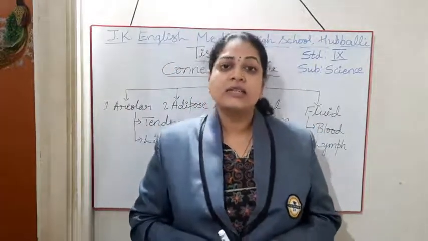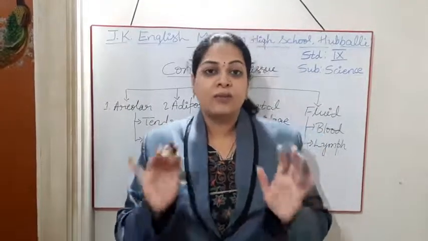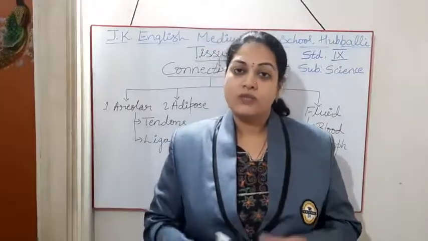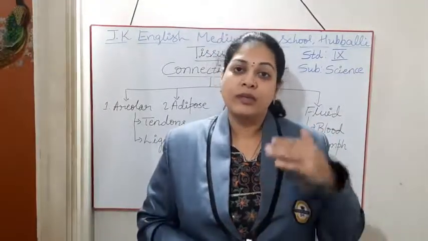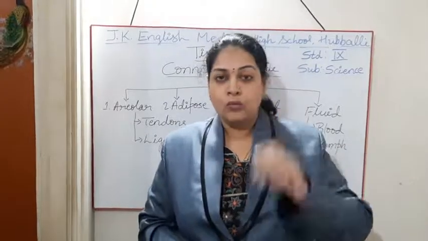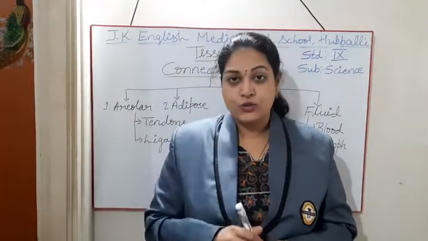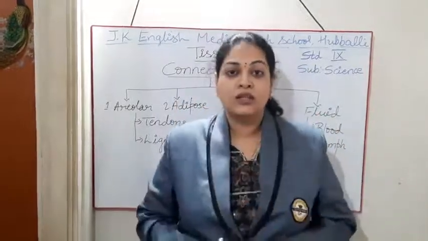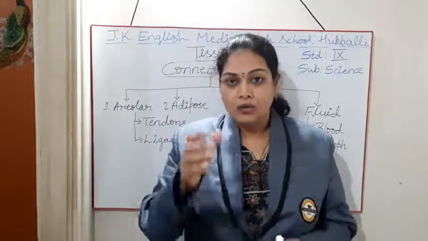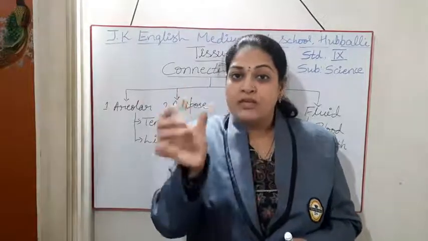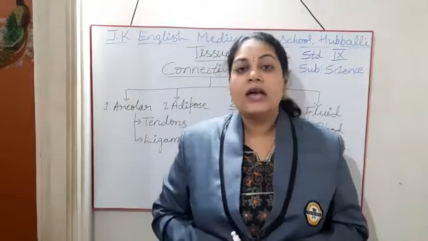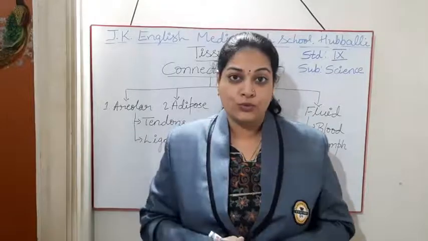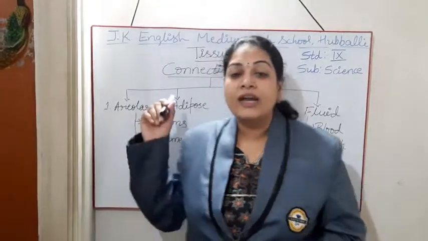Why did I give this example? Because the same example we can apply to our connective tissue. In our body, as we know, we are multicellular, so many types of cells are there. A group of cells is called a tissue. So many tissues are there, but they have to combine with each other to form our body. Just now I said, between two bricks you require some binding agent. Like that, in our body, we require some binding tissue. That is the name, connective tissue.